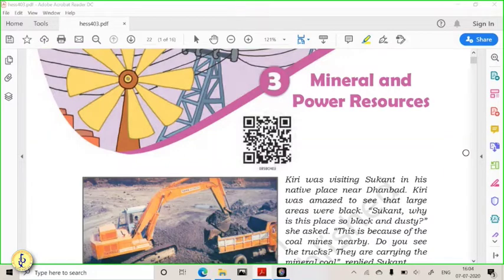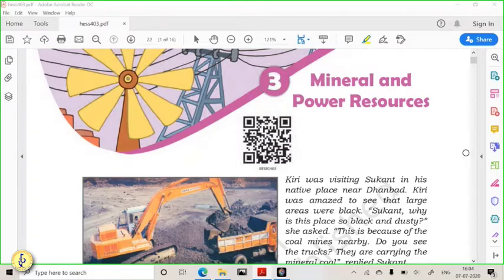That is, mulching is there, contour bunding is there, terrace farming is there, and the windshield is there, coastal belts are there. So these are the different techniques to arrest soil degradation. So most of you have written good answers. Draw more and more flowcharts in such questions. You can also draw more and more diagrams in this type of questions.